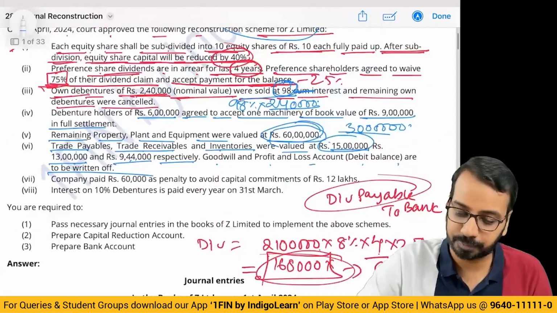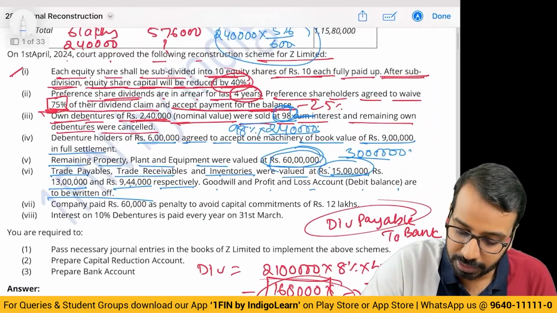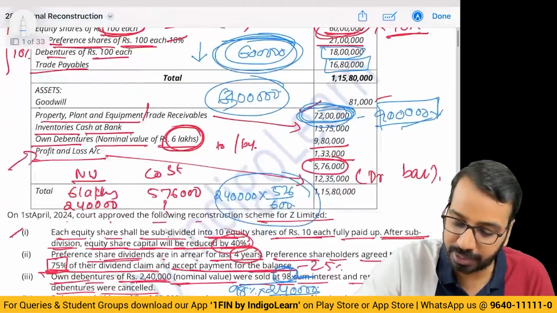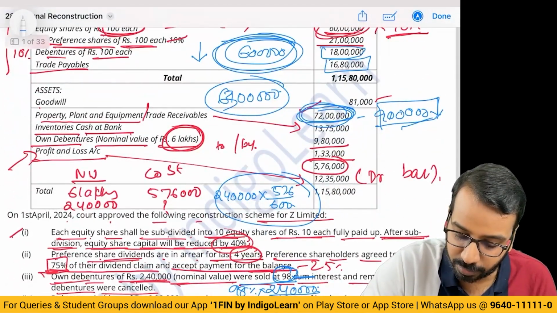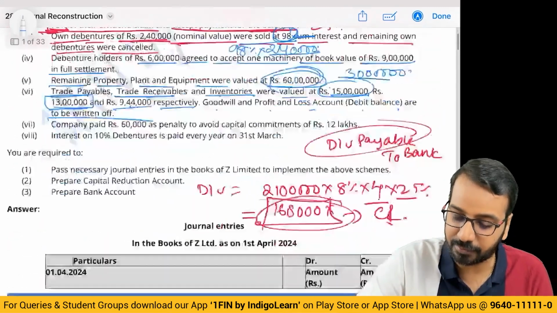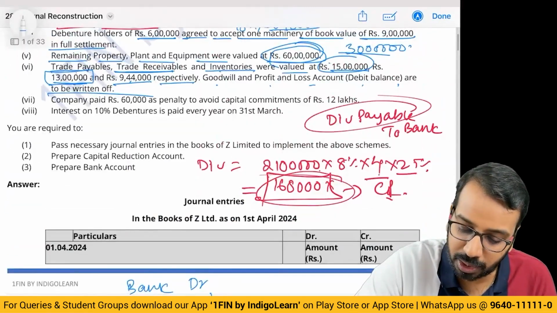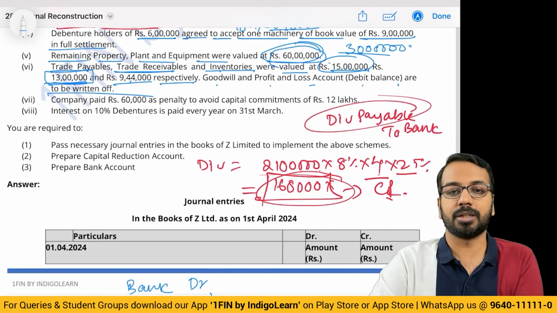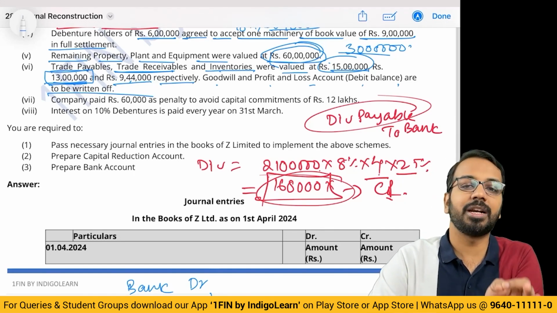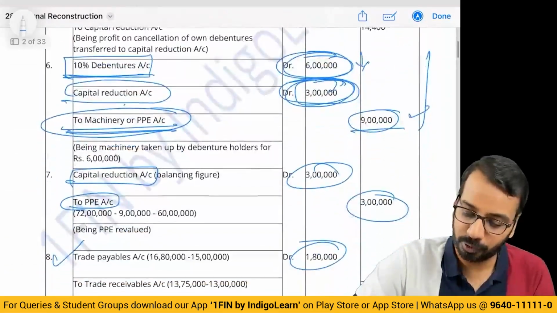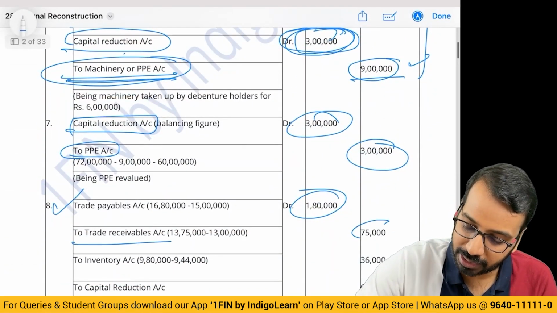Then trade receivable is now at 13 lakhs. How much do we have in trade receivable account? We have 1375. Now they are saying trade receivable, you bring it down to 13. Means I have to reduce by 75,000. If I have to reduce by 75,000, I should debit or credit? I should credit the trade receivable. So, to trade receivable, 75,000.